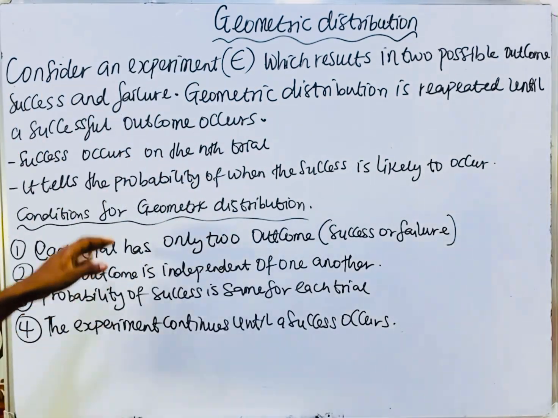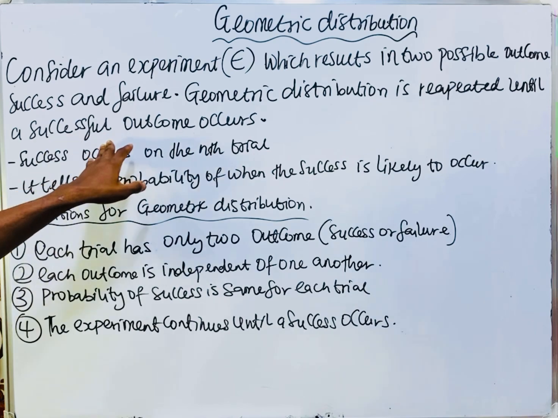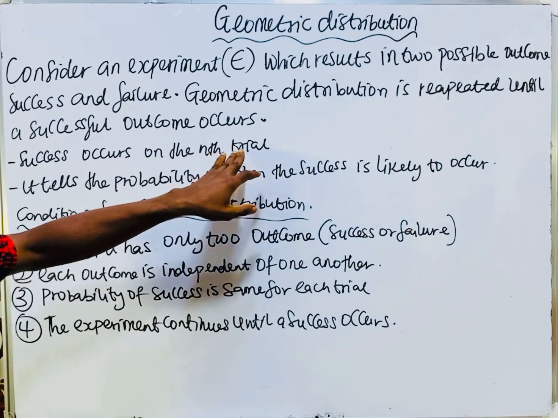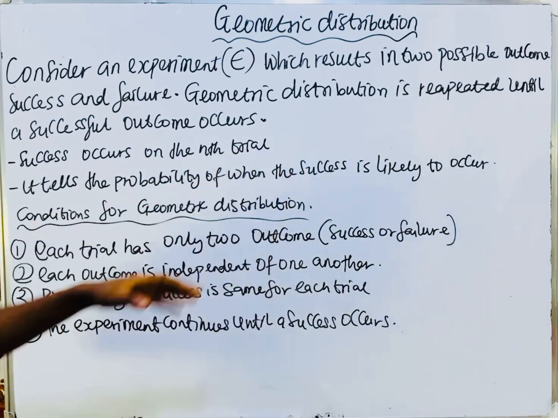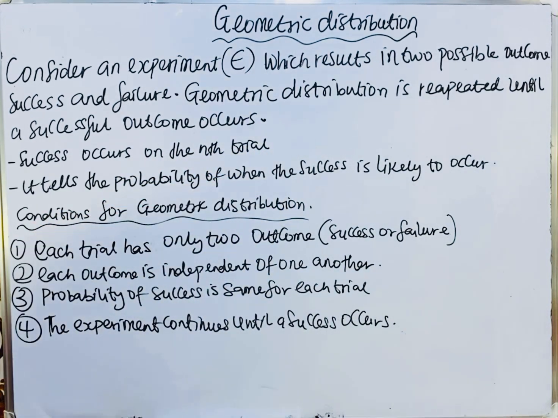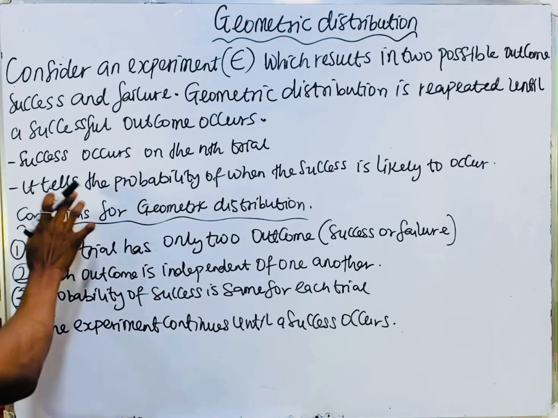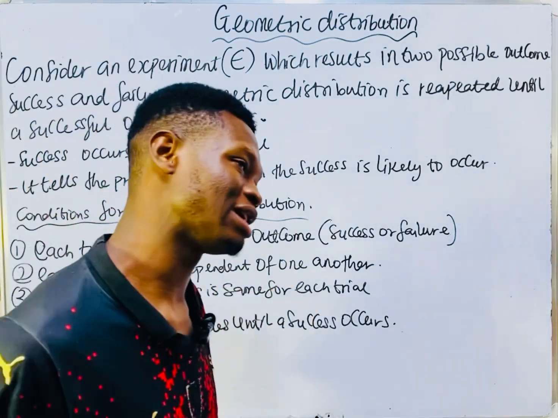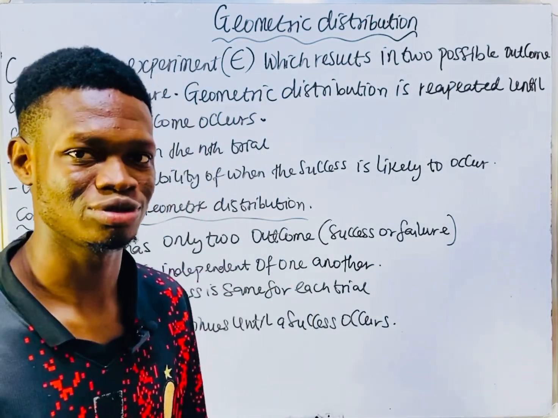So geometric distribution is repeated until a successful outcome occurs. Success occurs on the nth trial, which means if you try the first time and do not get success, you continue, you continue, you continue.